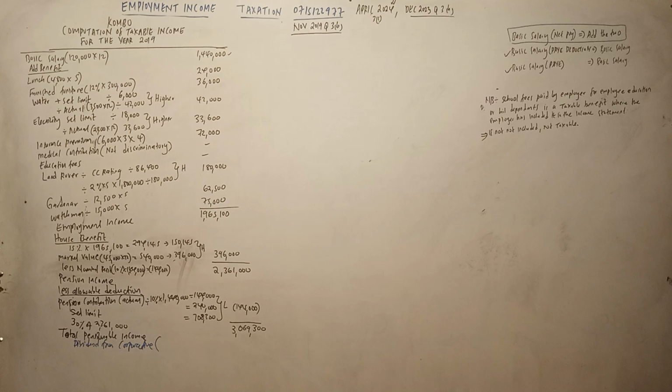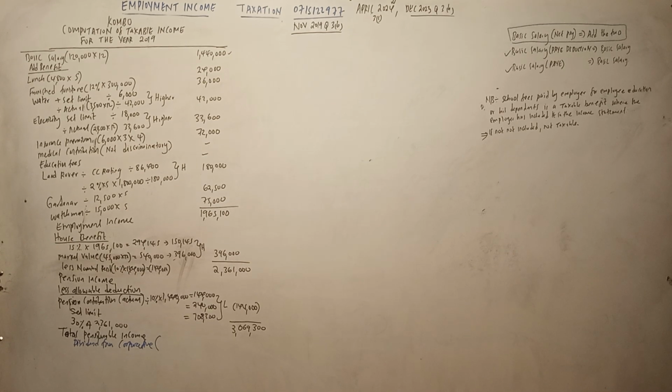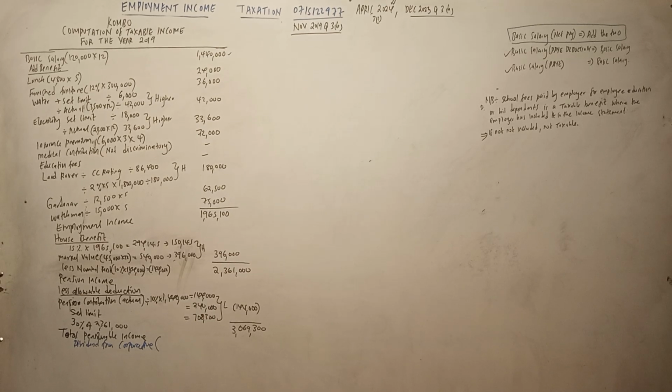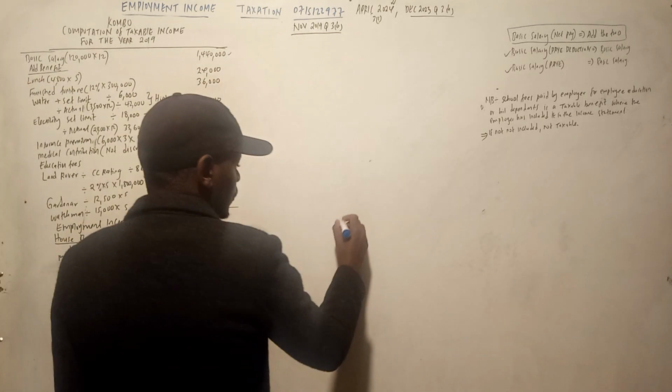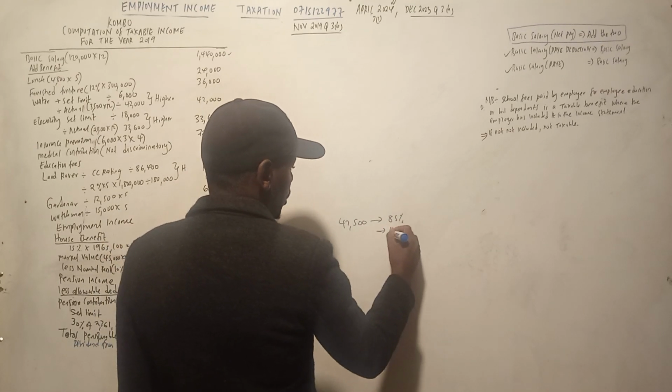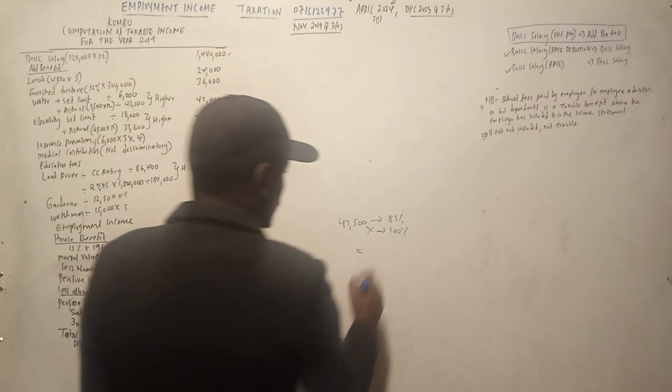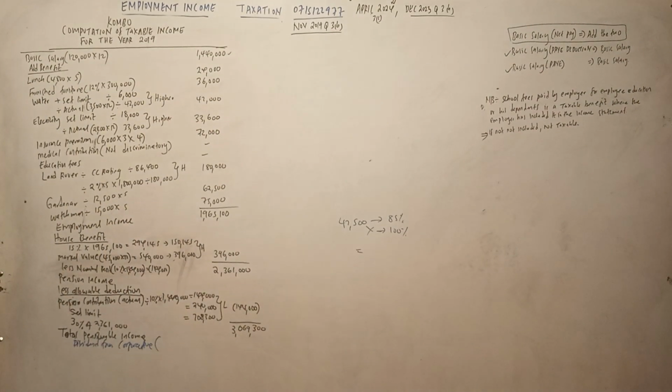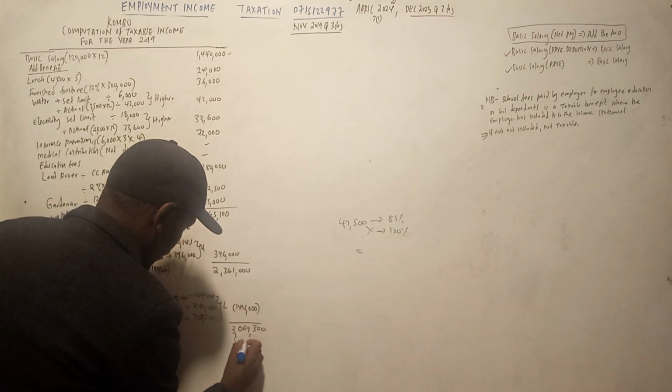Remember dividend withholding tax is 15%. In this case, it is net. We need the gross. So this amount, 42,500 represents 85%. What about 100%? 42,500 times 100 divided by 85, which is 50,000. So we add back 50,000.